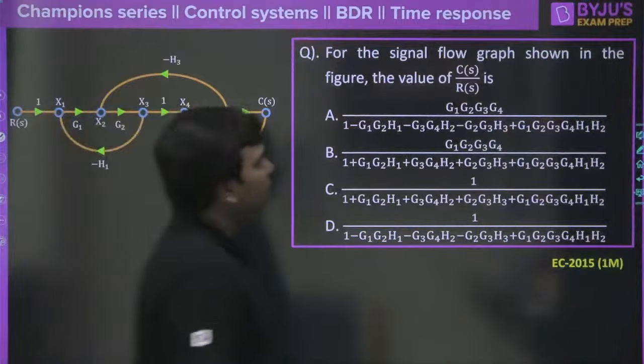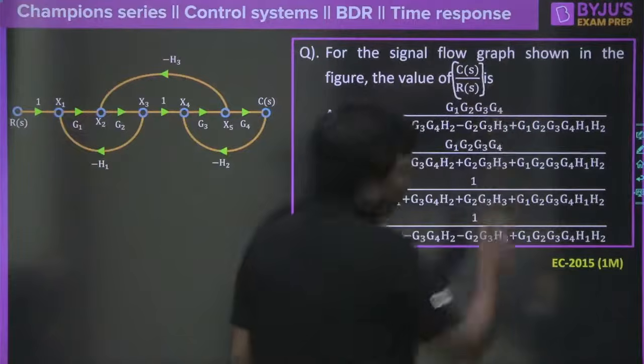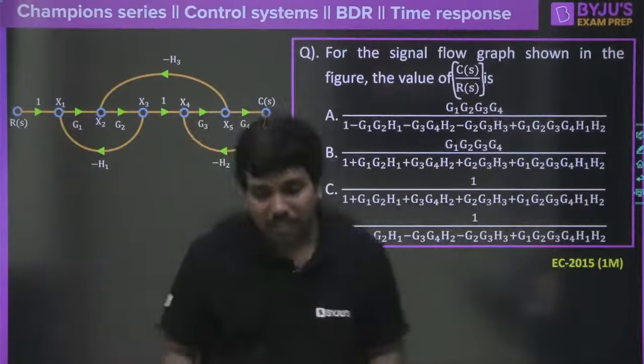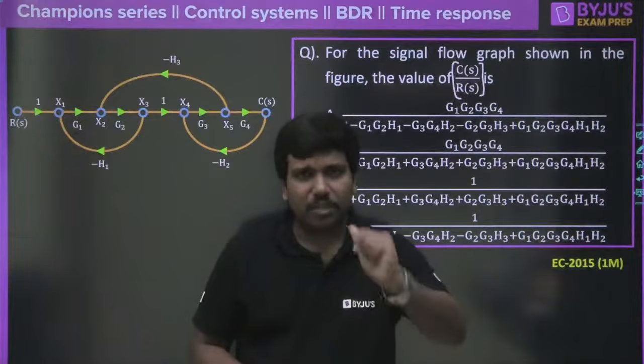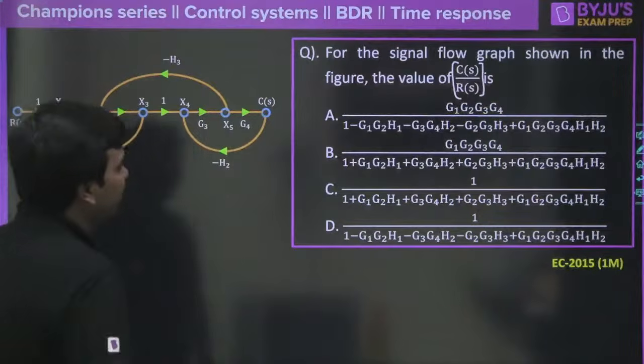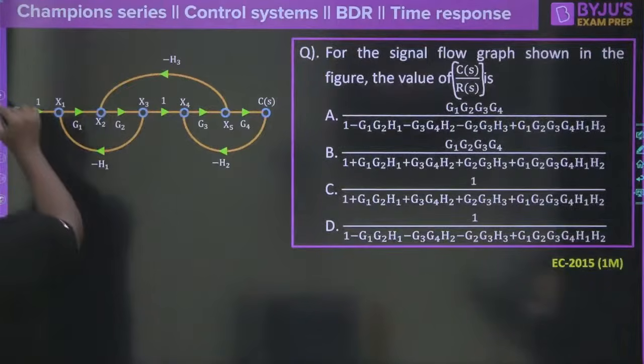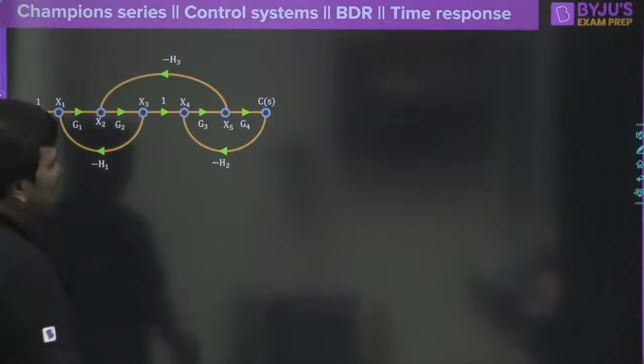Now this is one more question I would like to take, and look at this question, every one of you. Use your intelligence and make it fast here. For the signal flow graph shown in the figure, the value of C of S by R of S is dash. What would be the transfer function here? Take just 1 minute and try to make it. I will see how many of you can do it very fast. There are 4 options. Of course, this might be a 1 mark question, but relatively it will give some concept.